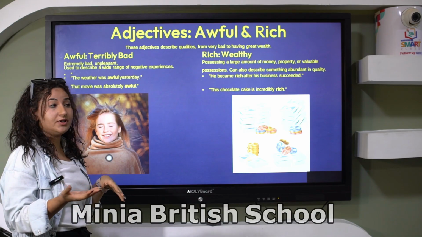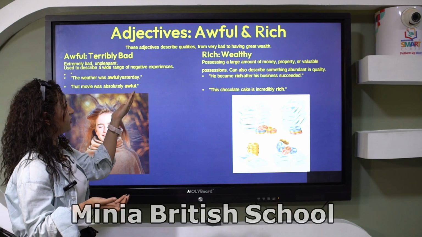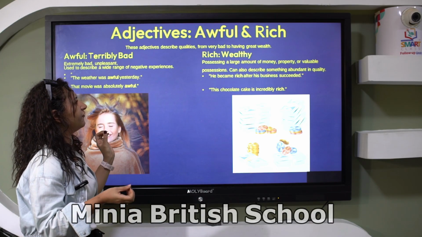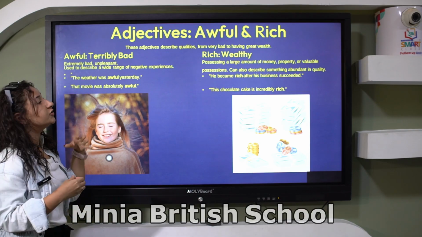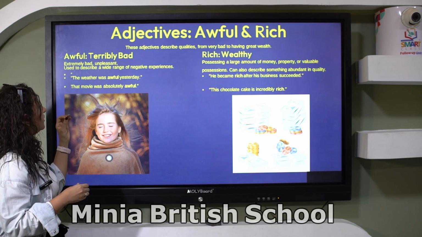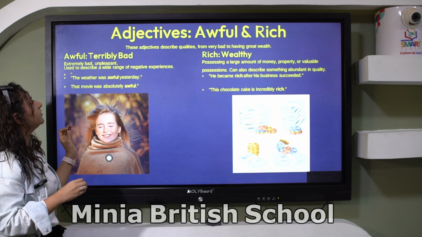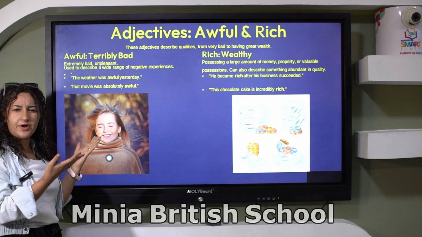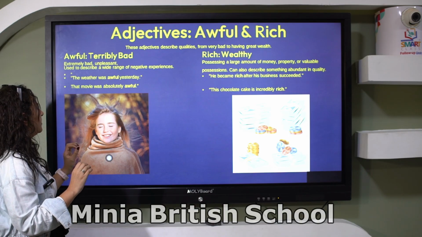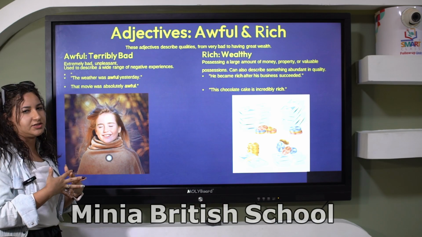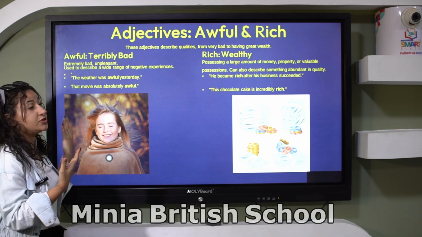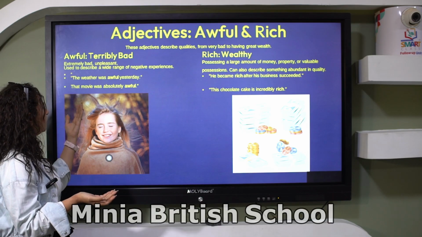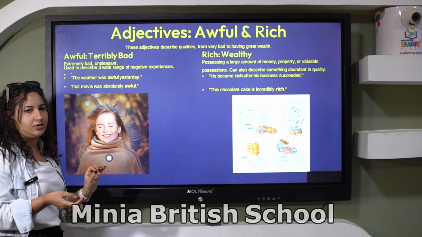Adjectives like awful and rich. These adjectives describe qualities from very bad to great wealth. Awful means terribly bad, extremely bad, unpleasant, used to describe a wide range of negative experiences. The weather was awful yesterday. It was hot, so it was awful. That movie was absolutely awful.